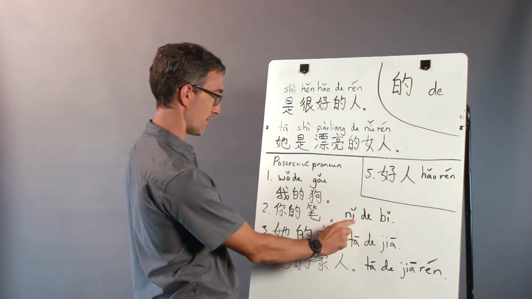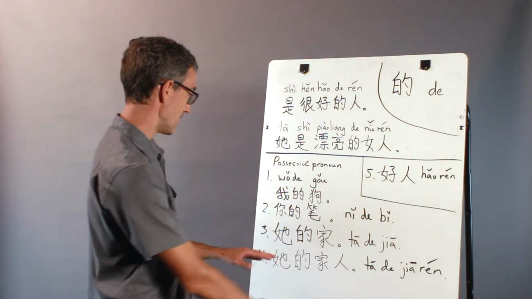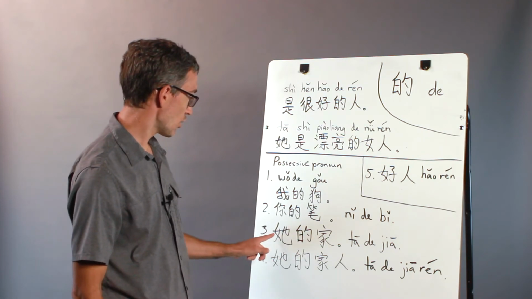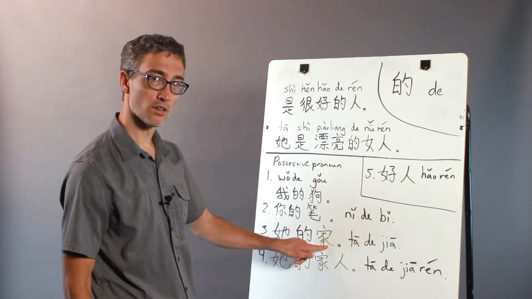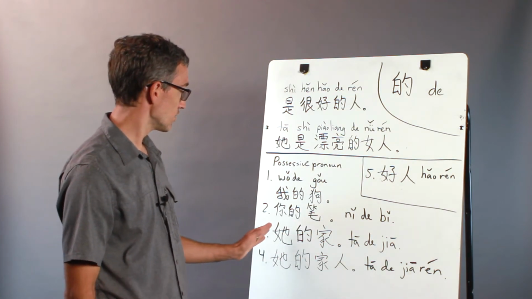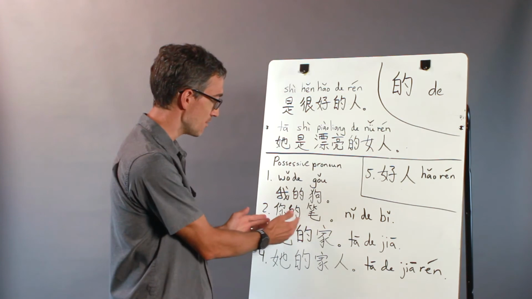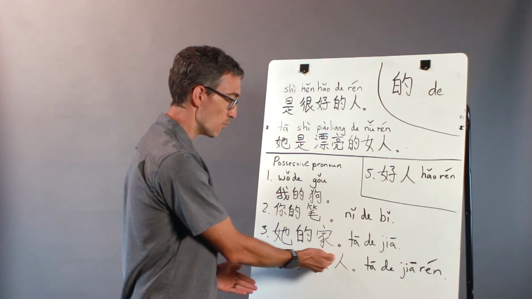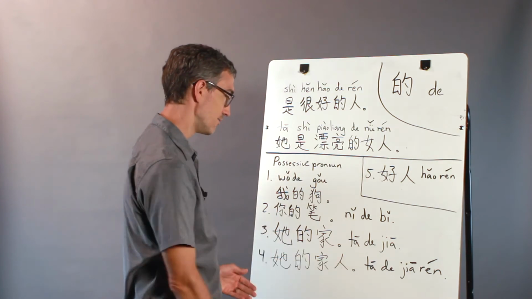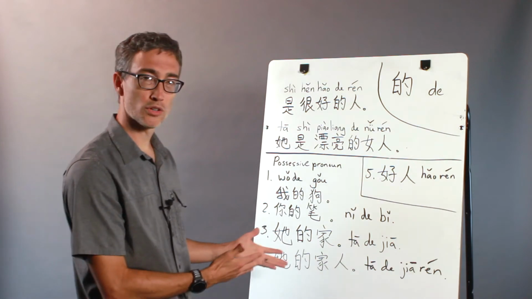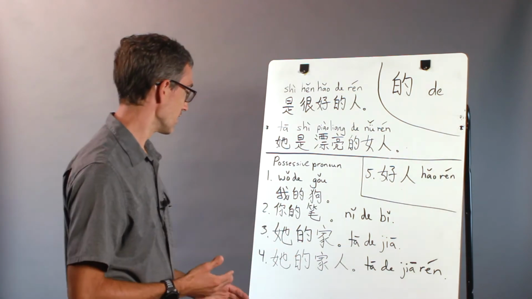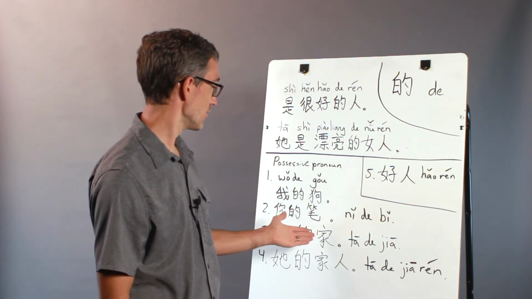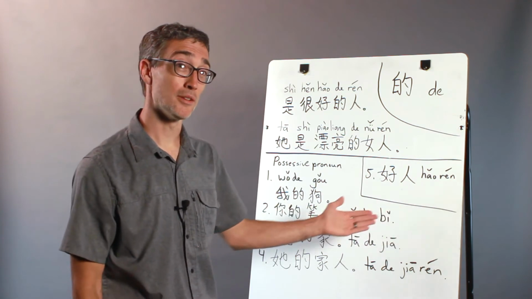你的笔, your pen, 你的笔. So here's the pinyin for that. 你的笔. I put it side by side here. 你的笔, your pen. 她的家, her home. 家 is home. So 她的家, because the 的 comes after 她, it makes the 她 into a possessive, her home. 她的家人, 家人 is home people, family. 她的家人, her family. Of course, these aren't whole sentences, but they would be put into a sentence, like 她的家很漂亮. Her home is very beautiful. 她的家很漂亮.